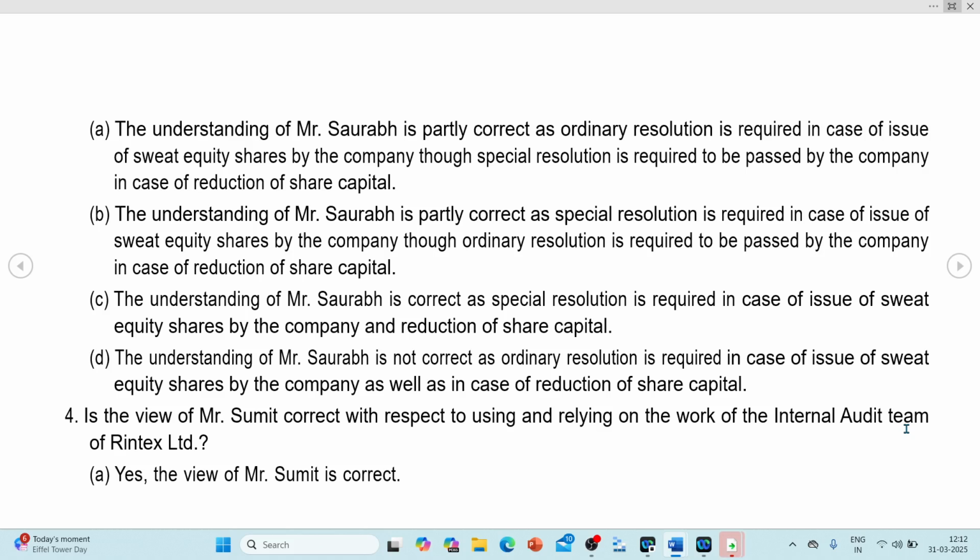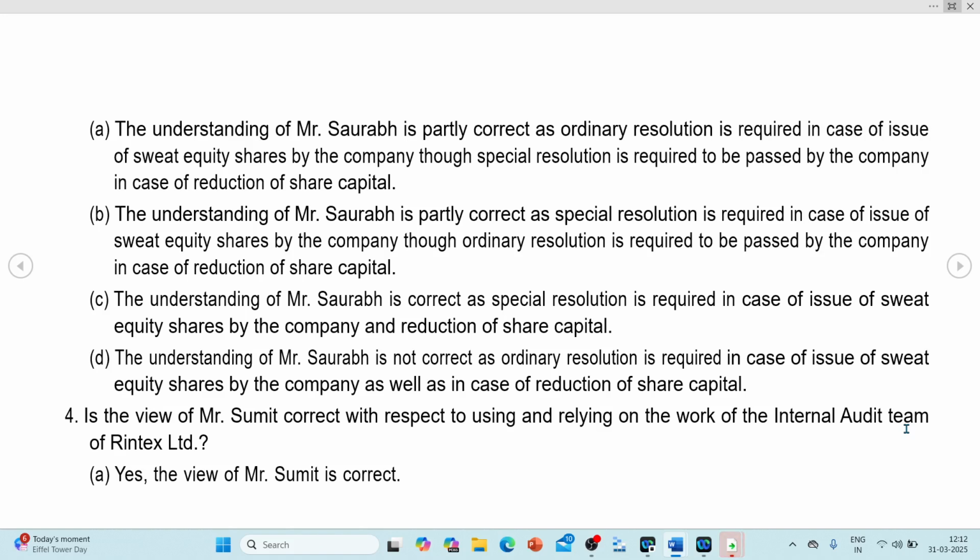Let's look into D before we finalize the answer. D: understanding of Mr. Saurabh is not correct as an ordinary resolution is required in case of issue of sweat equity as well as reduction of share capital. That is completely ruled out. D cannot be the answer. A and B are creating confusion, but C is the right answer because a special resolution is required for both sweat equity as well as reduction of share capital.